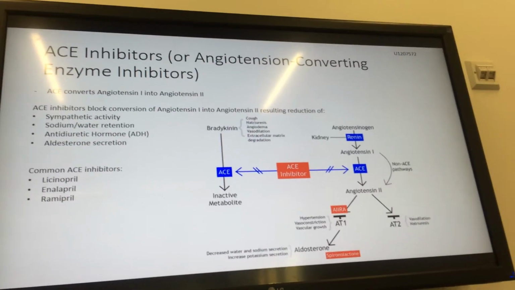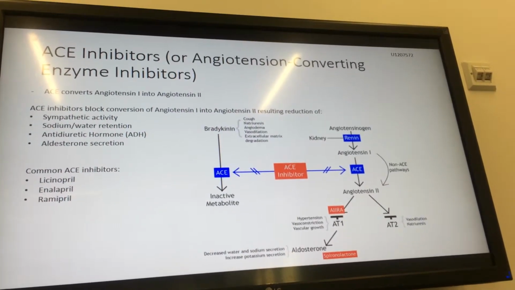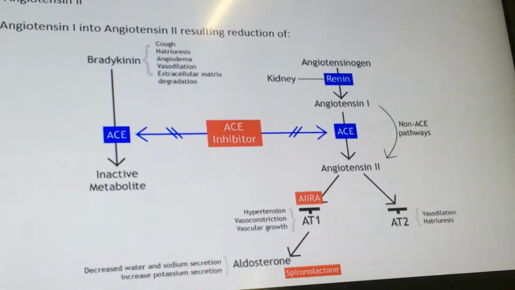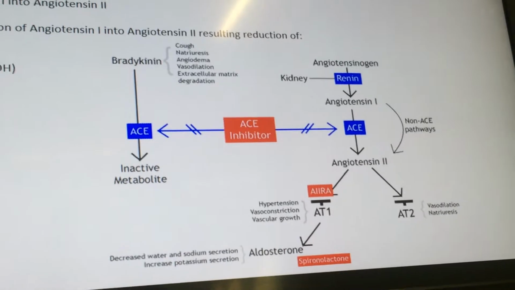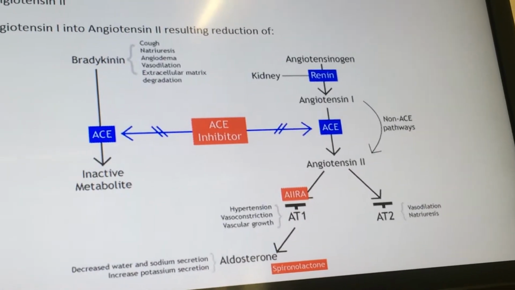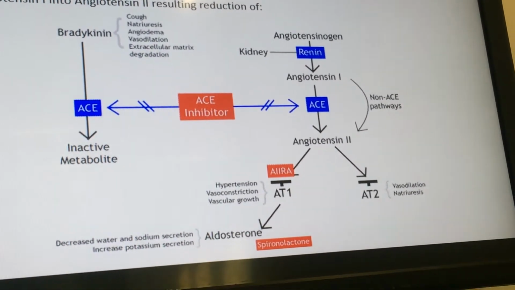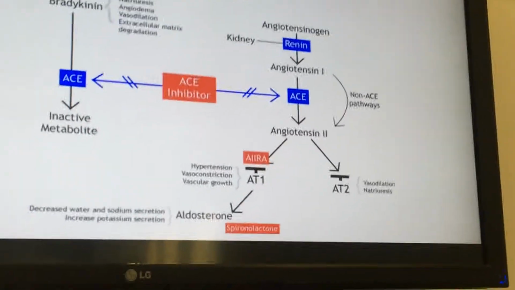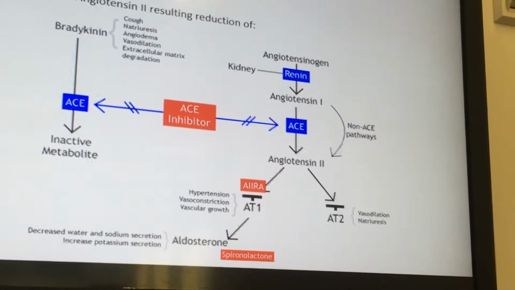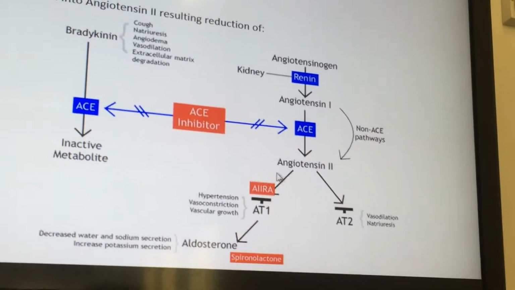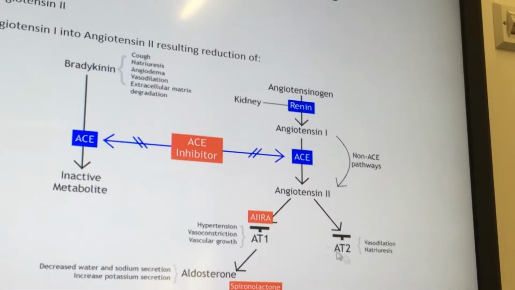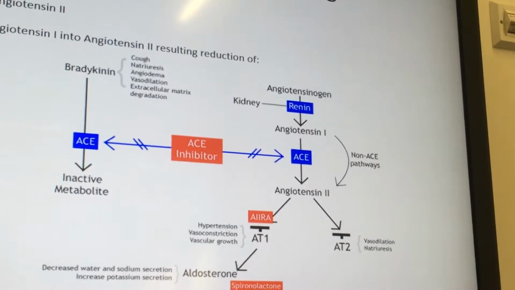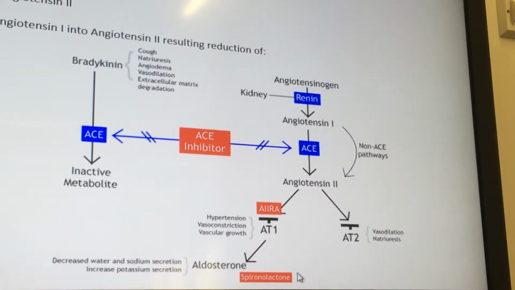Angiotensin-converting enzyme, also known as ACE, converts angiotensin I into angiotensin II, causing constriction of the blood vessels and therefore increasing blood pressure. When there is a drop in blood pressure, renin is released from the kidneys, which converts angiotensinogen produced in the liver into angiotensin I. When angiotensin I reaches the pulmonary system, ACE converts angiotensin I into angiotensin II. An increased production of angiotensin II causes constriction of blood vessels and therefore an increase in blood pressure. Once angiotensin II is activated, it then activates AT1R in the kidney, which causes sodium and water retention as well as increased levels of aldosterone, which hence leads to an increase in blood pressure.